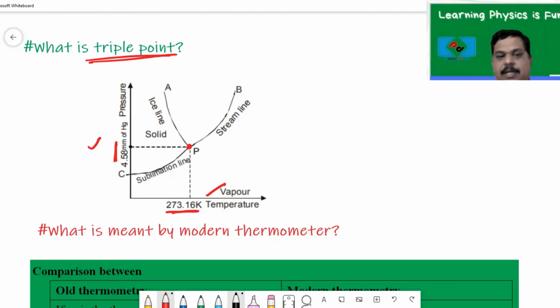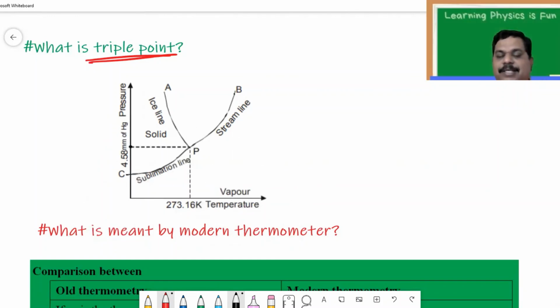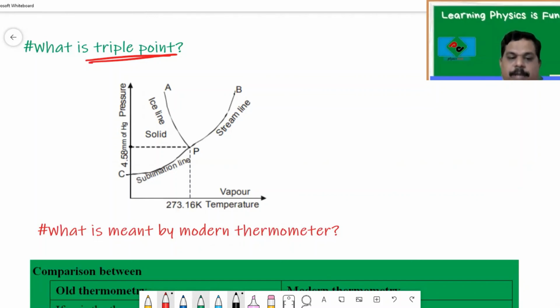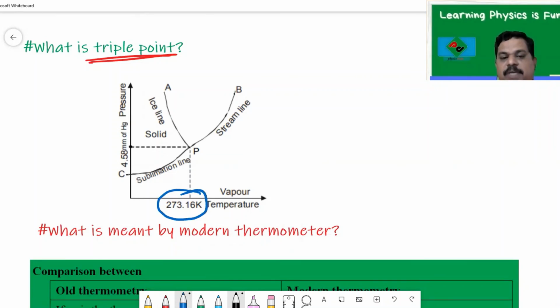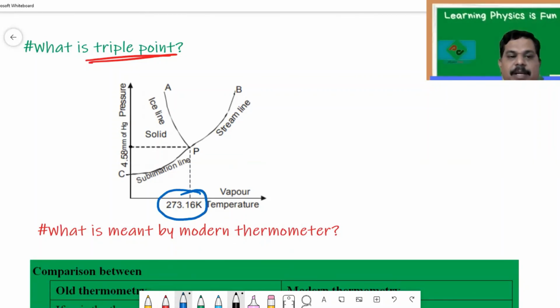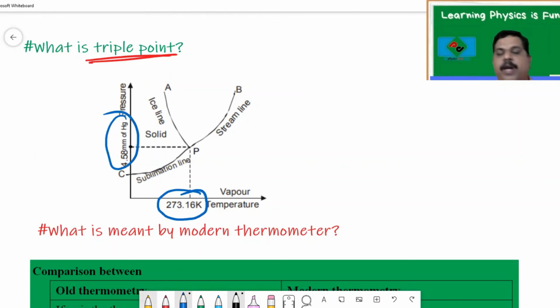I'll repeat, what is triple point? The temperature and pressure at which the three states of matter coexist is known as triple point. Remember, for water, the temperature at the triple point is 273.16 Kelvin. The pressure is 4.58 mm of Hg.